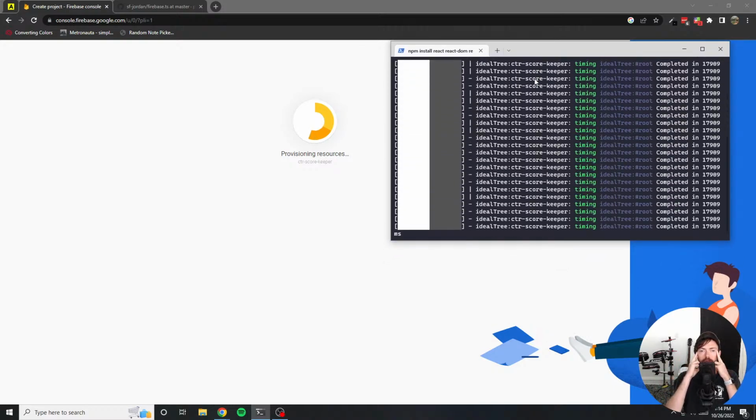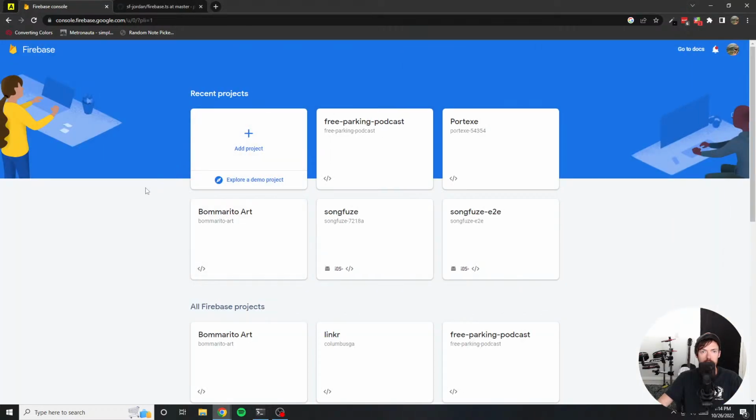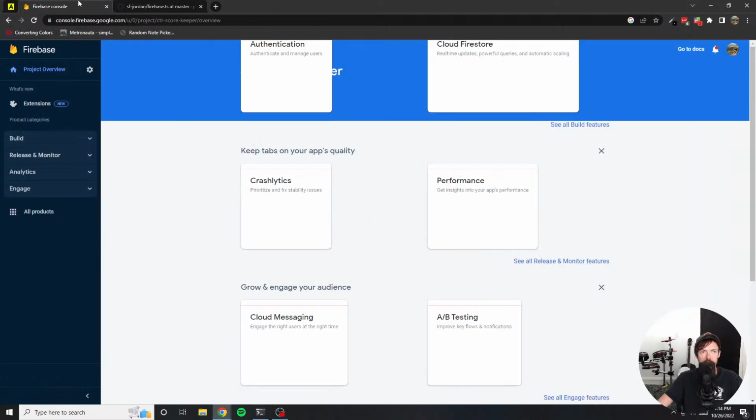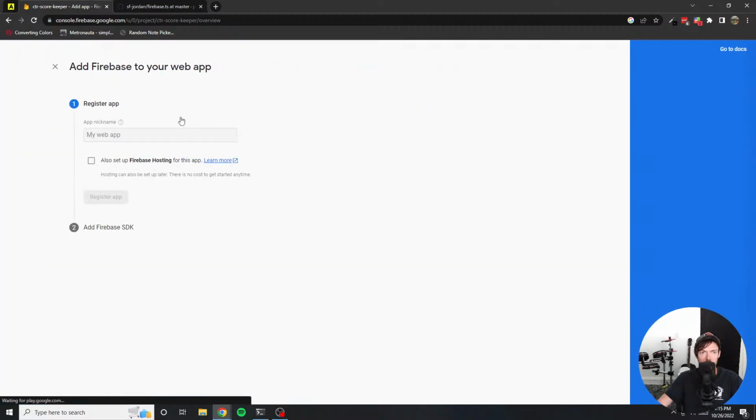So definitely going to use raw CSS. And I think in this live stream, I want to get as far as even deploying it, but we'll see how the time goes. All right, that is done. Now I have the project set up in Firebase. The first thing I need to do is, I think usually you have to create an app. So get started by adding your first app. This is going to be a web app.